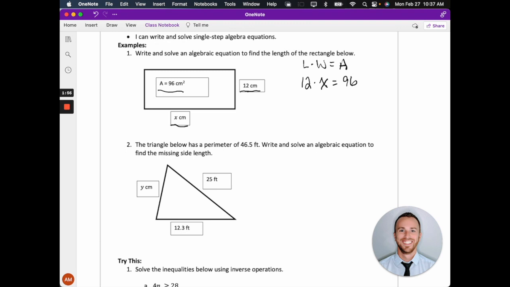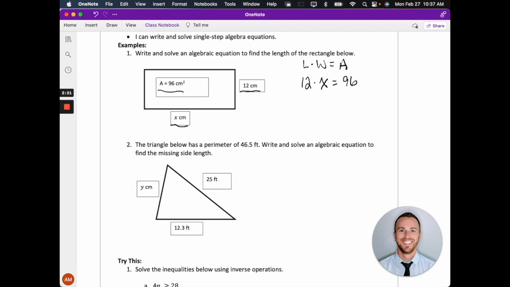So all I did here was use my formula, which was length times width equals area. And I replaced length and width with 12 and x, because those are my two dimensions. And I replaced area with 96, which was the area I was given. Okay, so now I just have to solve this algebraic equation that I just wrote to find what the missing length, or x, is of this rectangle.